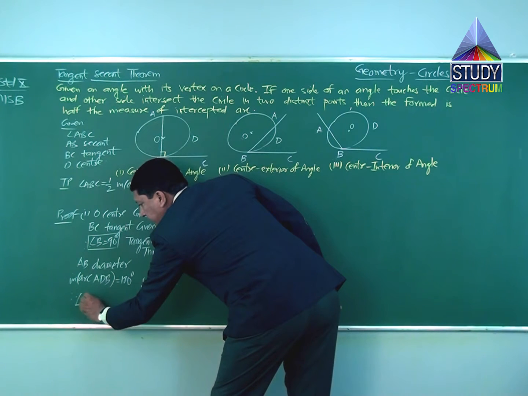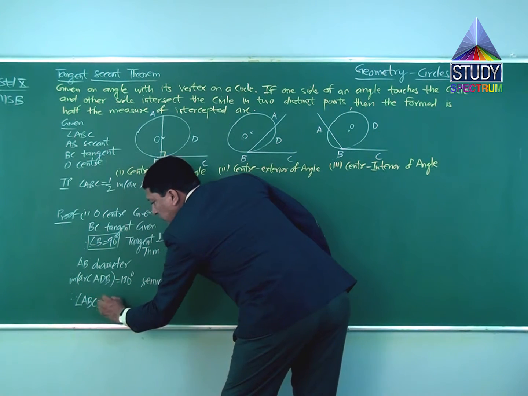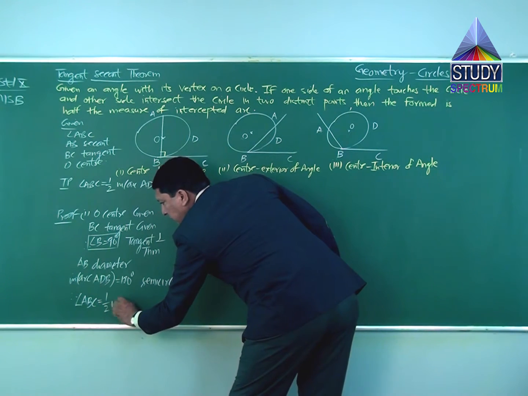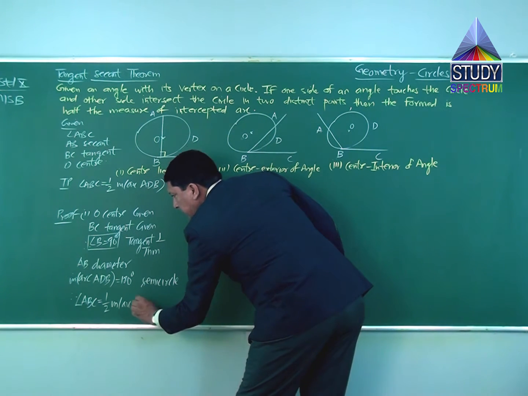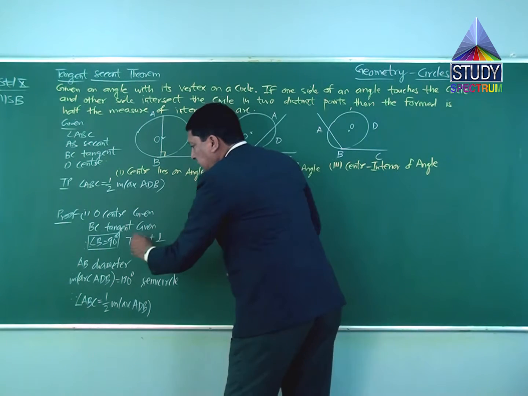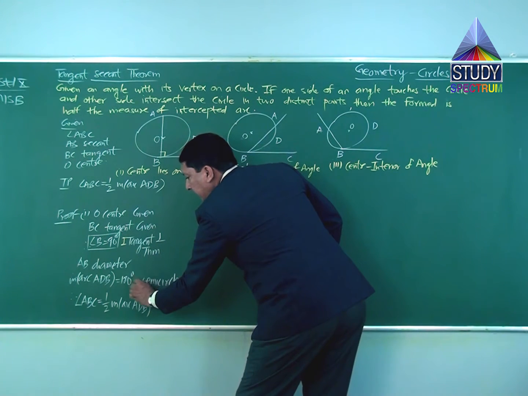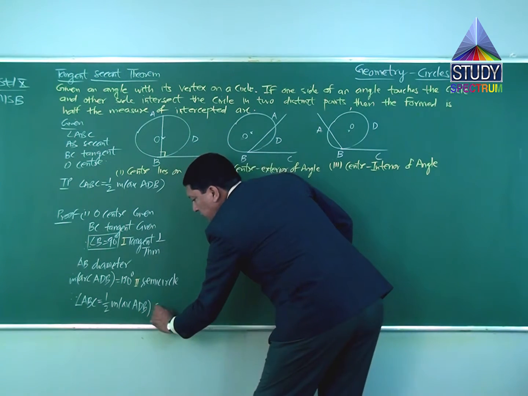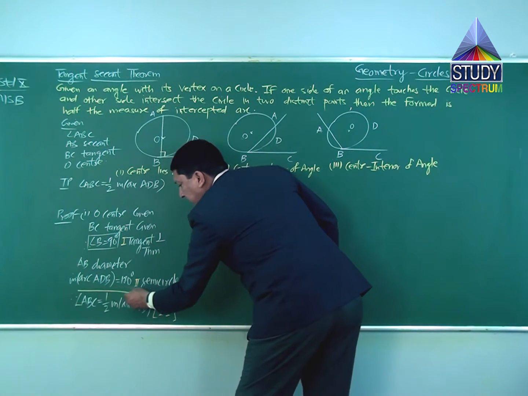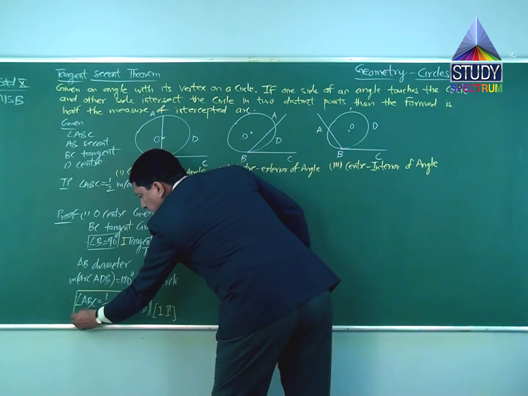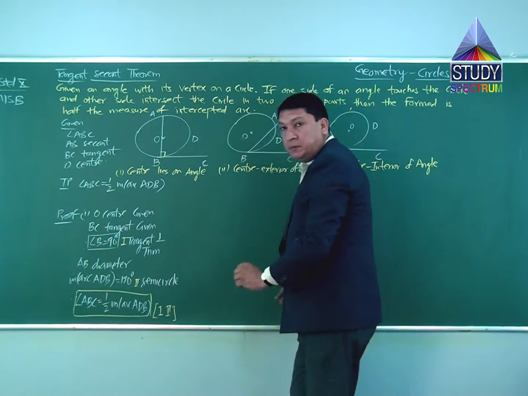Therefore angle ABC is equal to half the measure of arc ADB. If you call this first and this second, we got this from 1 and 2. From first and second, we got the answer: angle ABC is half the measure of arc ADB. So simple it is.